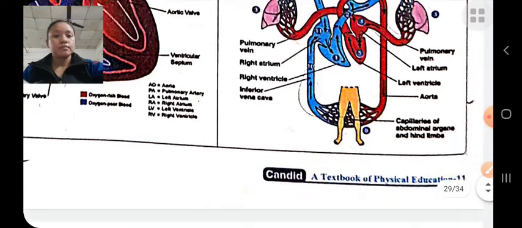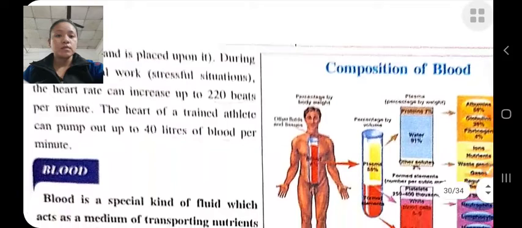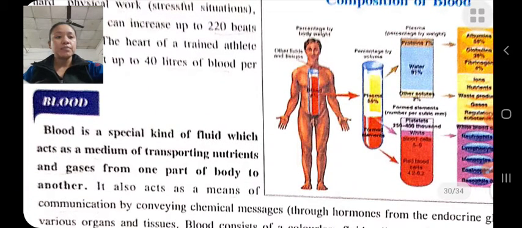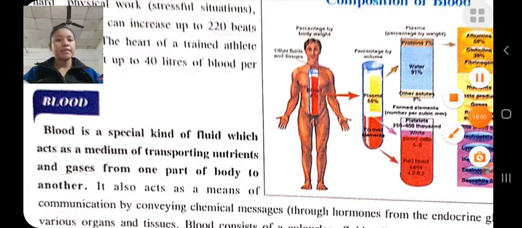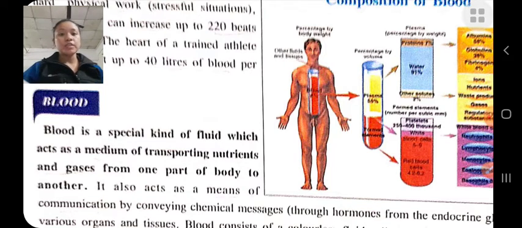Blood is a special kind of fluid which acts as a medium of transportation of important nutrients and gas from one part of the body to another. Okay, through blood, it helps in transportation of important nutrients in our body.